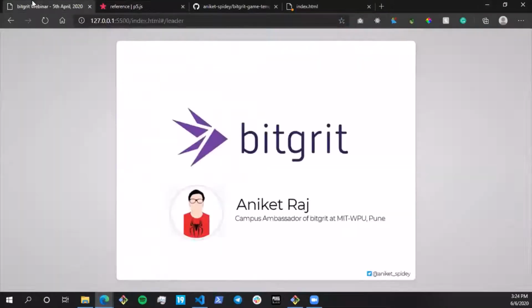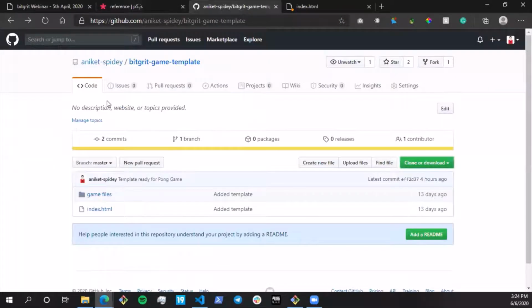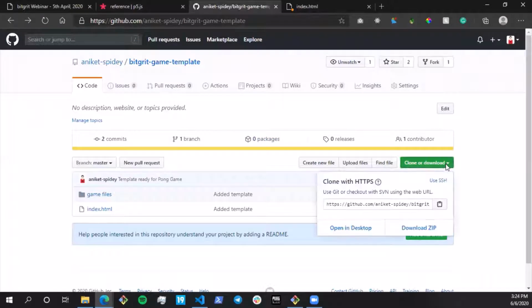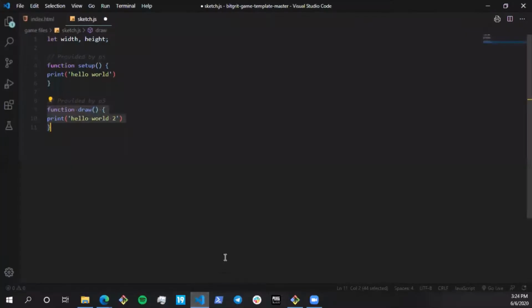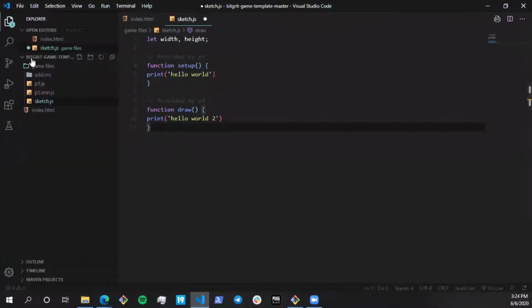So it should be opening up this website. All right, this is my Git repository. So just do one thing, just download the zip, extract it, and open that particular folder in your code editor. So I'm using VS Code over here. As you can see, I have opened the BitGrid template, game template master over here, which has the exact same folder structure.